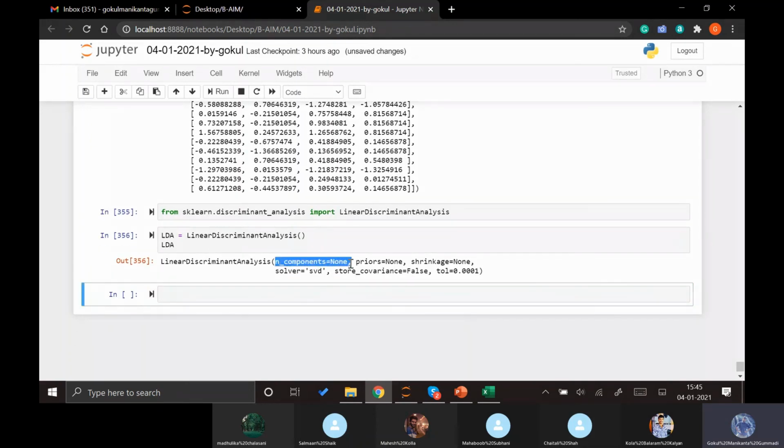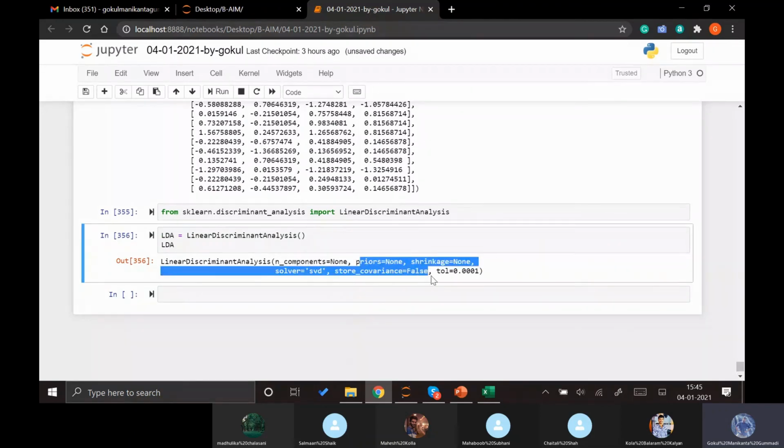Inside it we can see how many components it needs to be converted into, and all the other variables which we don't need to change much, as these are all predefined. The solver can be changed to auto or some other solver, but mostly we don't change that, because these are the preset values and they give the best results. But n components is what we need to change if required. Actually, without giving anything, it gives us the best result.